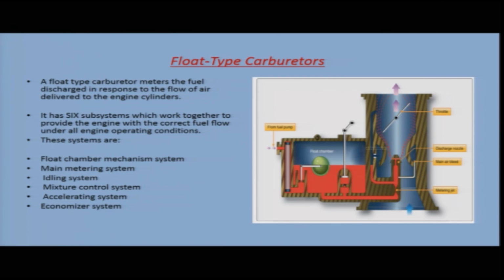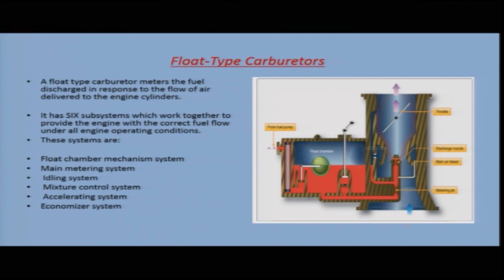It has 6 subsystems which work together to provide the engine with the correct fuel flow under all engine operating conditions. Now, in the figure you can see a diagram of a basic float type carburetor. This entry is the fuel inlet point. The fuel is coming inside the carburetor from the fuel pump. This chamber is the reservoir where your fuel is stored. This is termed the float chamber, and this is your float.